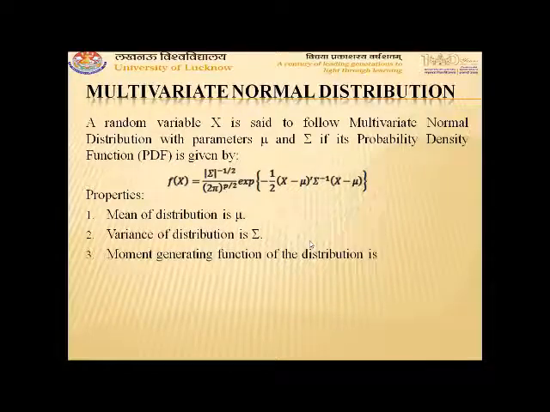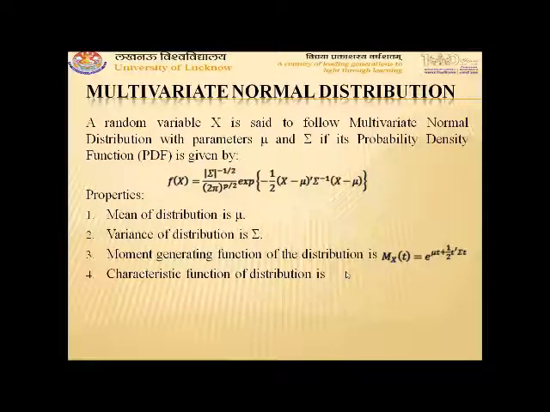The moment generating function of the multivariate normal distribution is given by M_X(t) is equal to e to the power t transpose mu plus half t transpose sigma t. By mistake, I have written it as mu t. It will be considered as t transpose mu. Similarly, the characteristic function of the distribution is given by phi_X(t) is equal to e to the power i t transpose mu minus half t transpose sigma t.